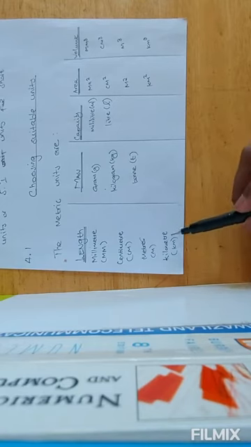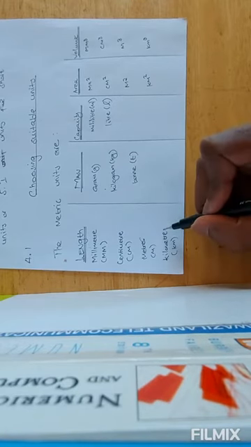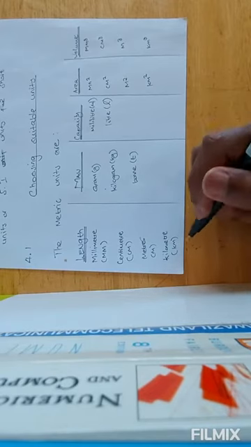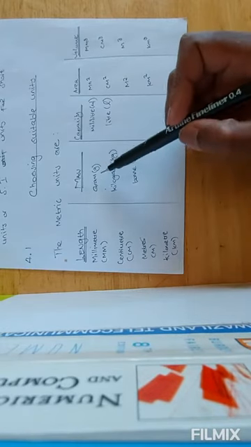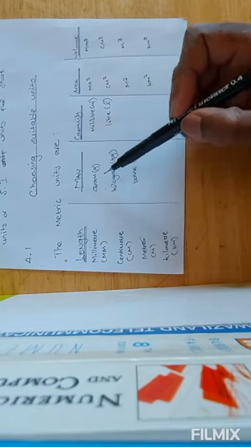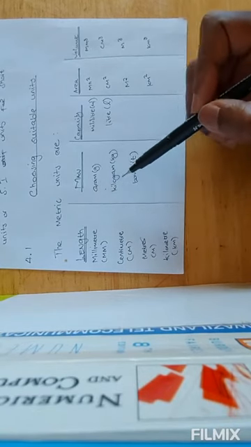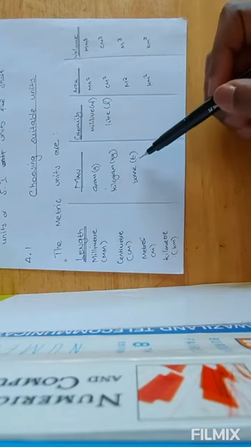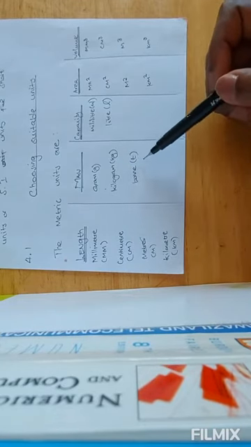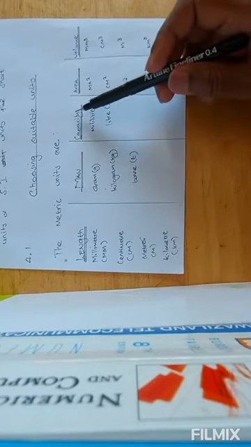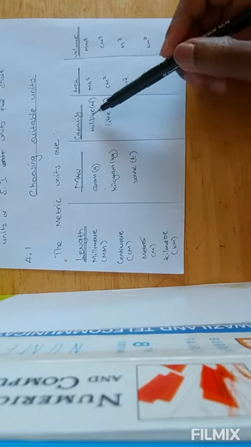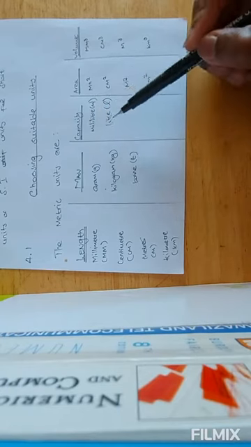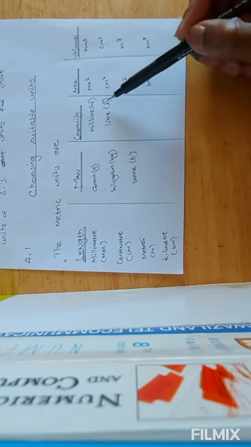We also have kilometers, which can be abbreviated as km. For mass or weight, we have grams, abbreviated as g. We have kilogram, abbreviated as kg. We have a ton, abbreviated as t. Under capacity or volume, we have a milliliter, abbreviated as ml. And we have a liter as well, abbreviated as L.